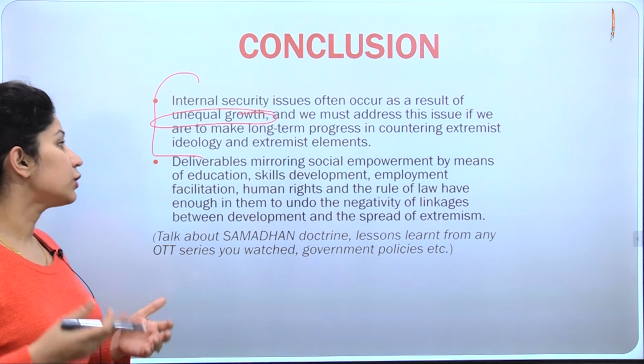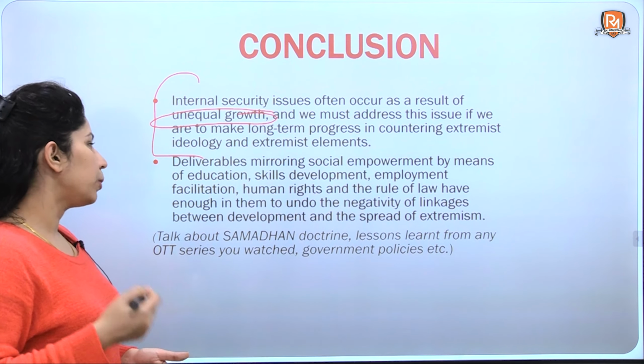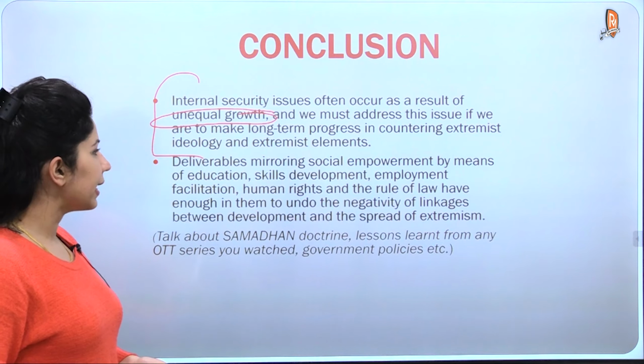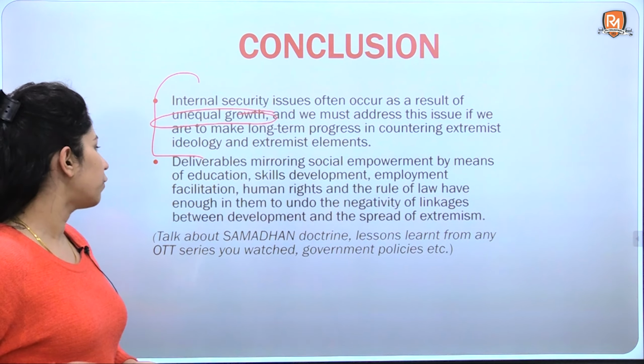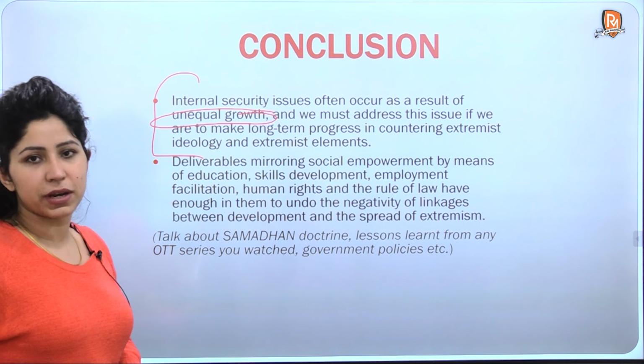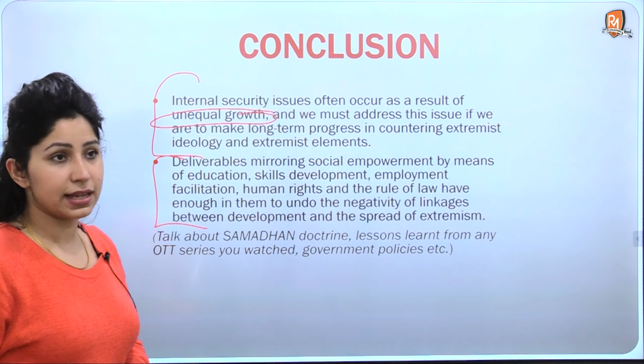Deliverables: mirroring social empowerment by means of education, skills development, employment facilitation. Human rights and the rule of law have enough in them to undo the negativity of linkages between development and the spread of extremism. So this is a very beautiful way of concluding your answer.